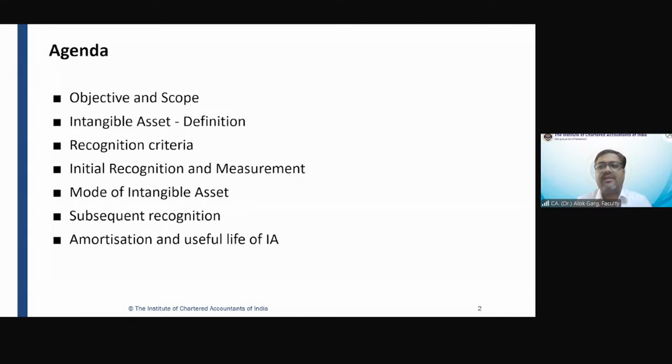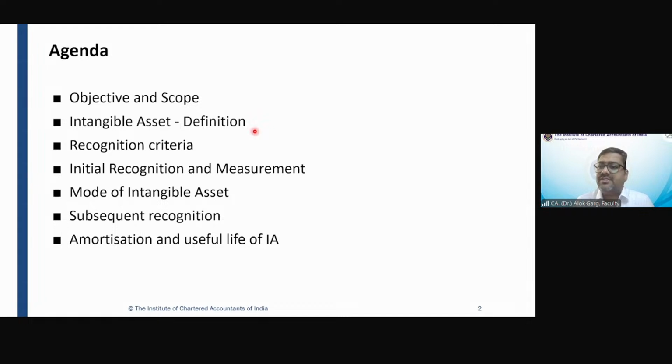Now let's see what all is there in Ind AS 38 to read, discuss and understand. Students, first we'll talk about the objective and scope, which is a theoretical part: why this standard was notified and what the boundaries of this standard are. It is theoretical and not relevant from the examination perspective, but to begin with, we will touch on the objective and scope part.